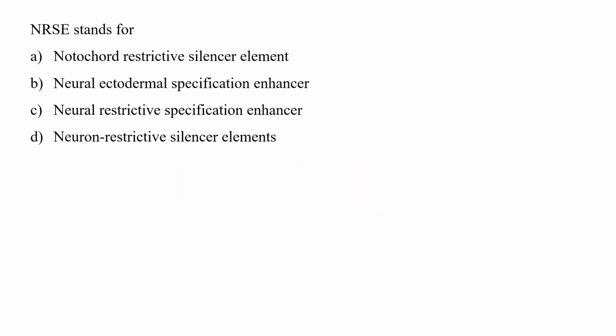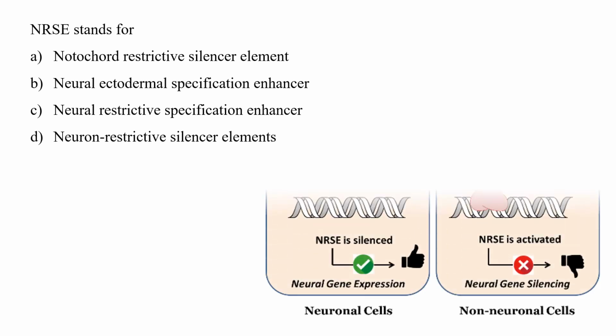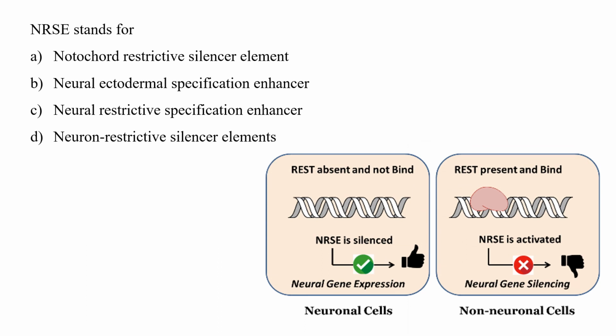NRSE stands for notochord restrictive silencer elements, neural ectodermal specification enhancer, neural restrictive specification enhancer, or neuron restrictive silencer element. NRSE is an acronym used for neuron restrictive silencer element, that is option D, which can be used as a gene switch to turn the transcription unit on and off in any given system.